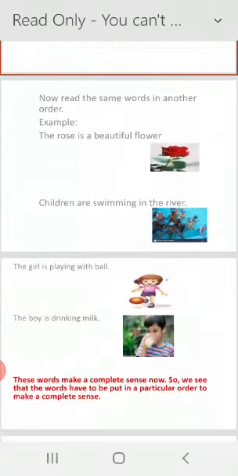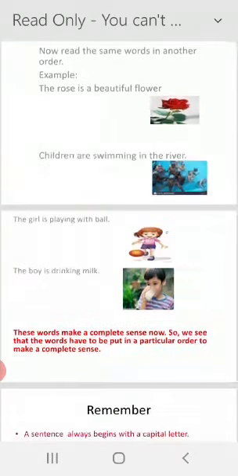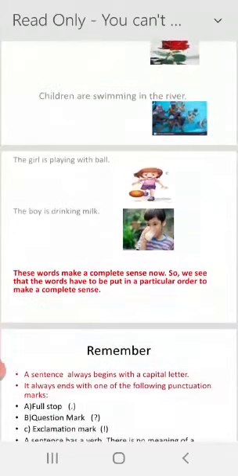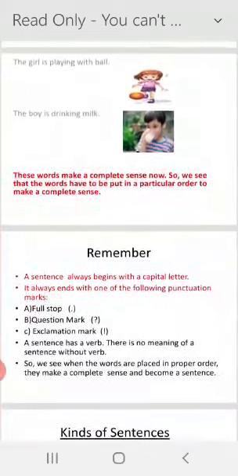Next sentence: the girl is playing with ball. Next sentence: the boy is drinking milk. So these sentences are expressing a complete thought or message. So these words make a complete sense now. So we see that the words have to be put in a particular order to make a complete sense.